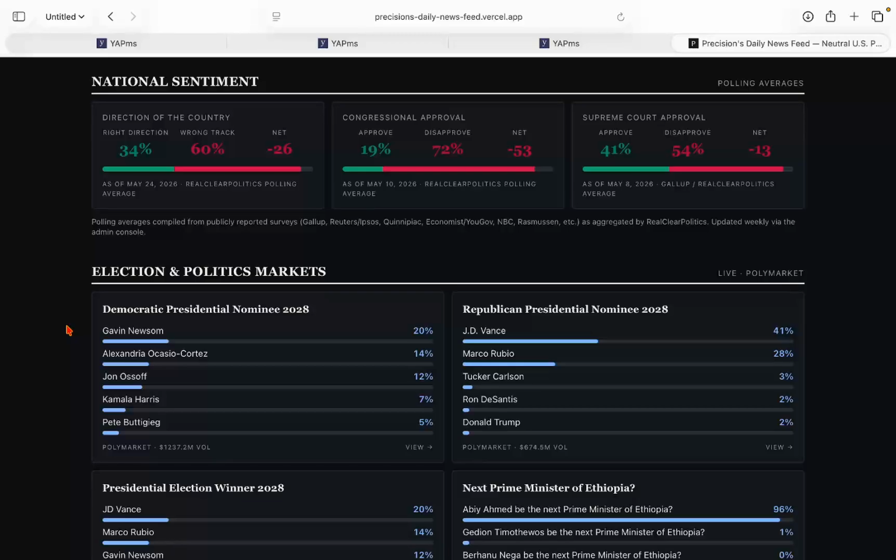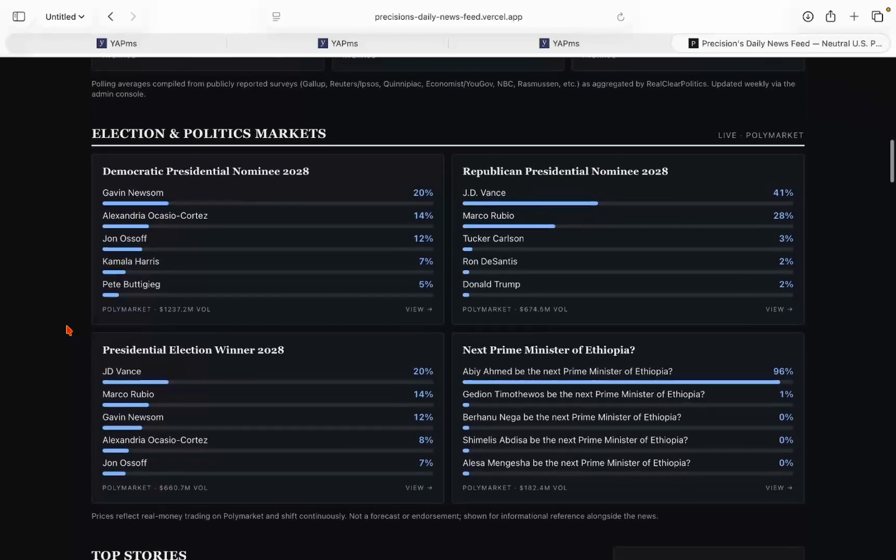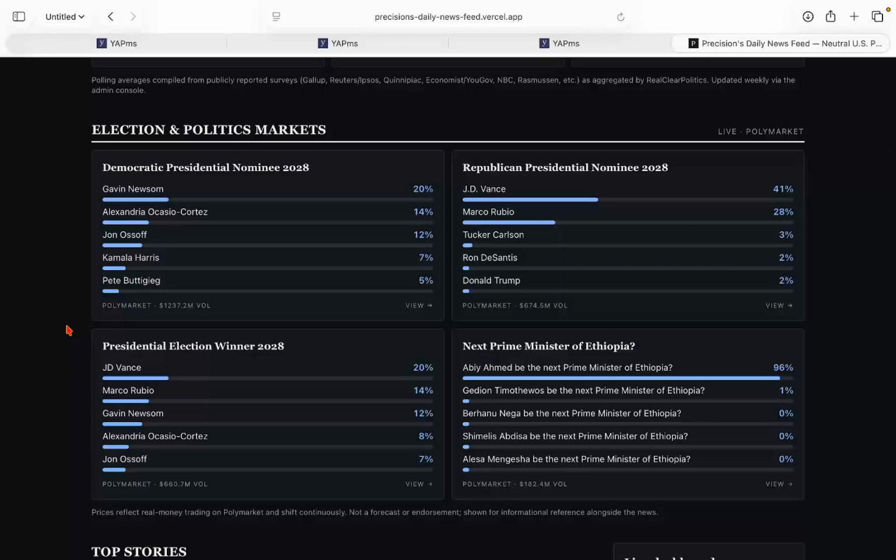As for the Republican Party, J.D. Vance leads at 41% to Marco Rubio's 28% at second place. There's no one else that comes in anywhere close to that besides Rubio and Vance. So J.D. Vance still holds the narrow lead for presidential election winner in 2028. The Democrat, Gavin Newsom, is at third place. So it's J.D. Vance and Marco Rubio.